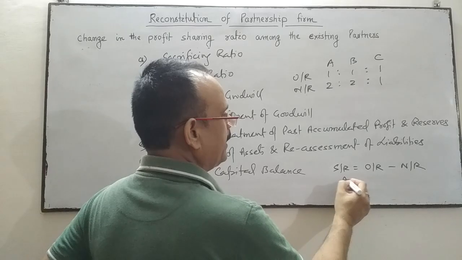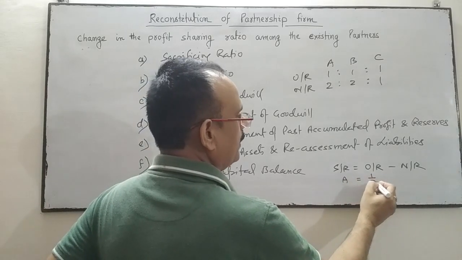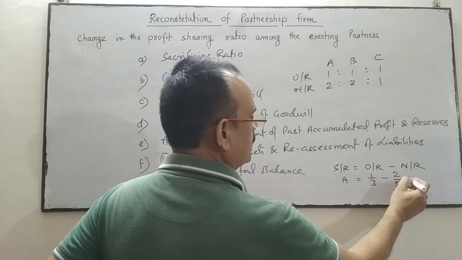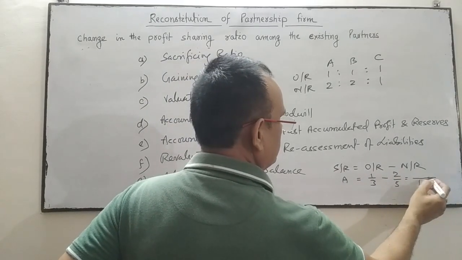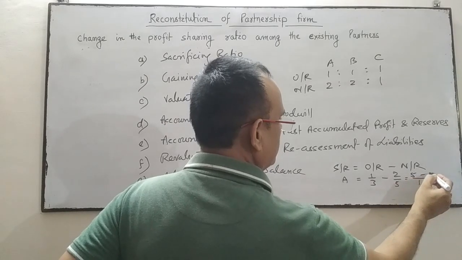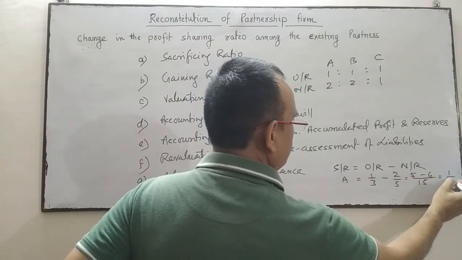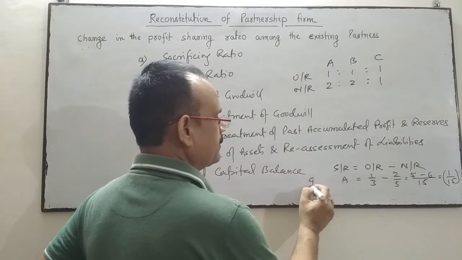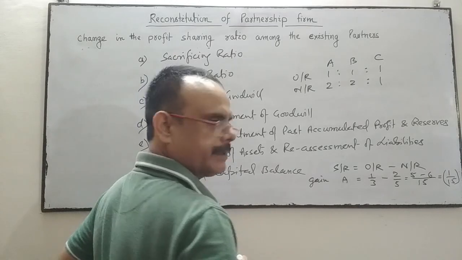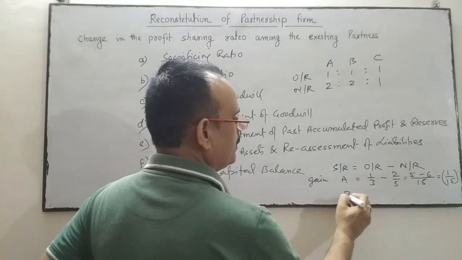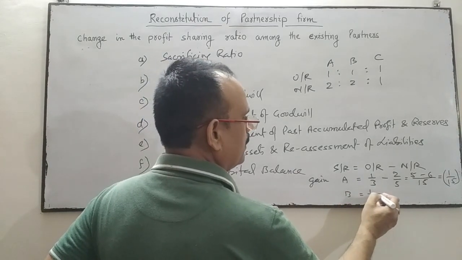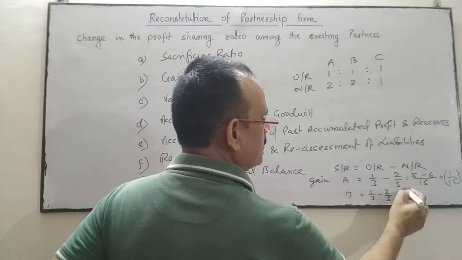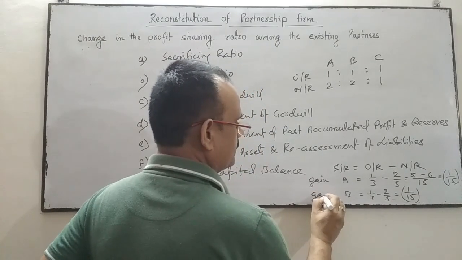So in case of A, 1/3 is the old ratio and the new ratio is 2/5. So 1/3 minus 2/5 gives 1/15, and the result is minus. It means he is the gainer. Now come to B, 1/3 minus 2/5. So 1/15, it is a minus. So he is also a gainer.